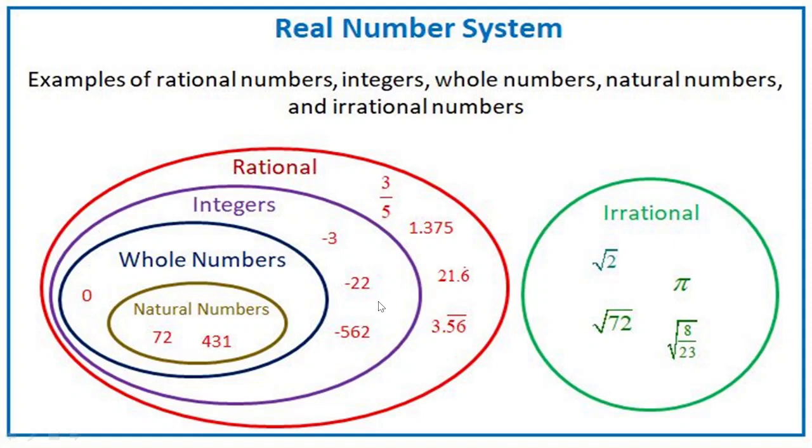Understand? In the same way, the rational number comes in one category and the irrational number comes in another category, that has nothing to do with natural numbers, whole numbers and integers.